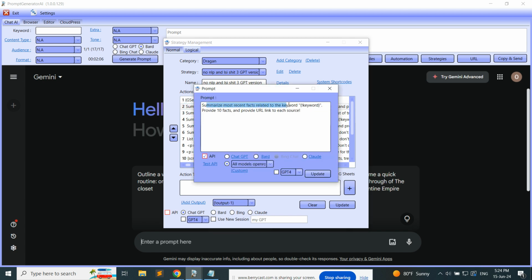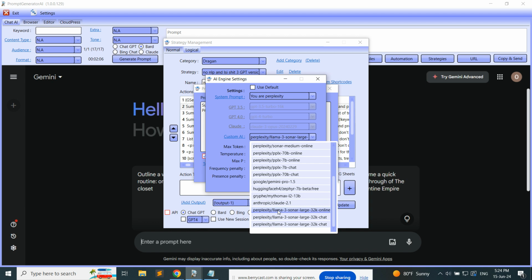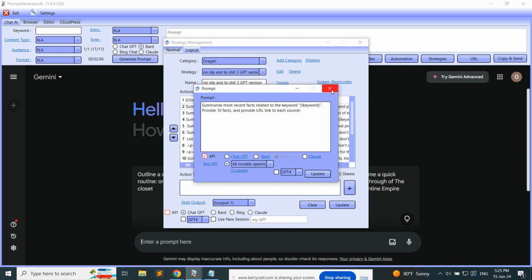So summarize most recent facts. Sorry for the keyword. You can pause the video and read this. And then I'm using, through OpenRouter, Perplexity. You have the system prompt. Then I'm using, like you can see, Perplexity Llama with only 32K, and this is not important for pulling info. All these settings you can use for writing the article, for writing the outlines, and so on and so on. So next prompt, now I'm pulling the trends.